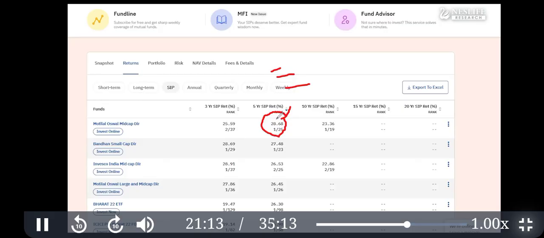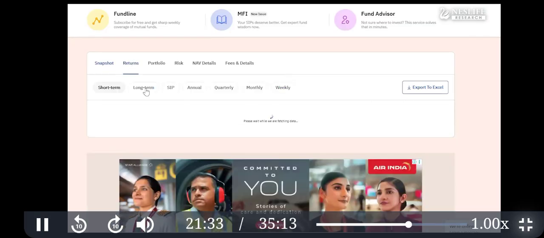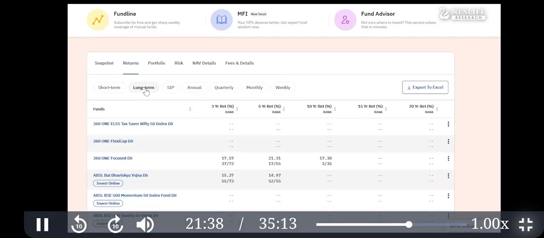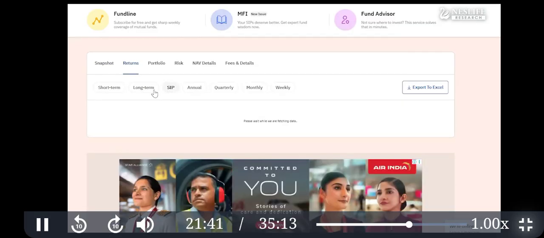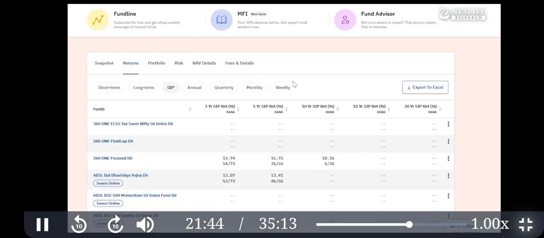The detailed theory is very complicated, and I don't think you should go into that detail. But for SIP, XIRR is useful for comparison purposes. From here, you can compare which is better amongst the category. So I have discussed three types of return as of now: point to point, the long term 3, 5 year trailing, and SIP. There are others as well, but don't go into too much detail as of now. For a long-term investor, these 2, 3 are more than enough.